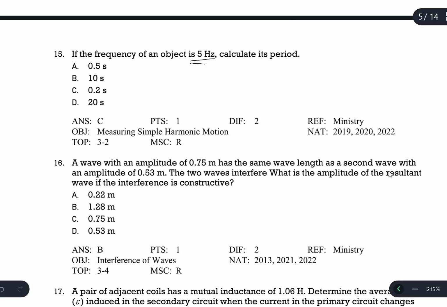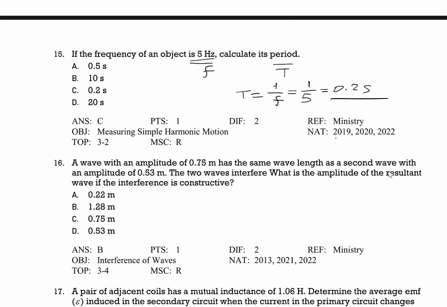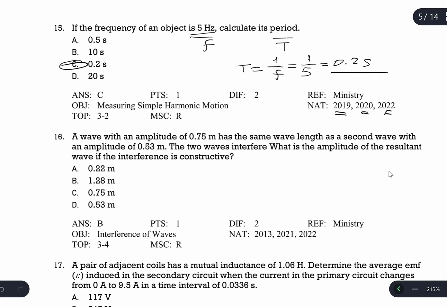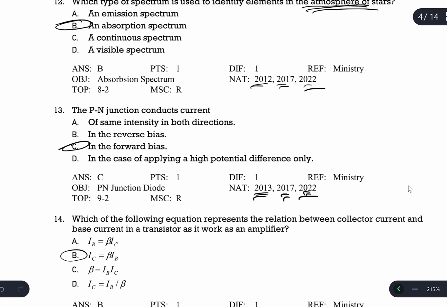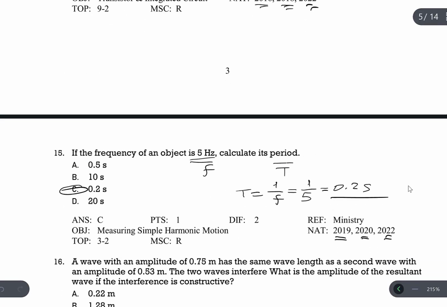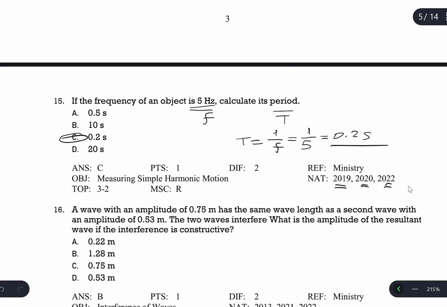Question number 15. A frequency f is given, calculate the period. We use the equation between T and f, which is T equals 1 over f. So 1 over 5. 1 over 5 is 0.2 seconds. It is the same question, the same way, just maybe the numbers are different, as it was asked 3 times. So the answer is 0.2.